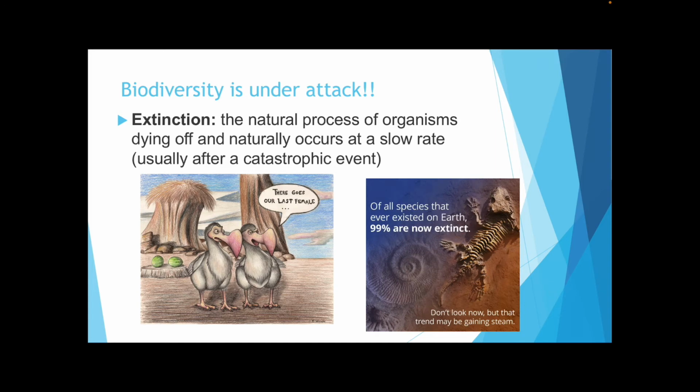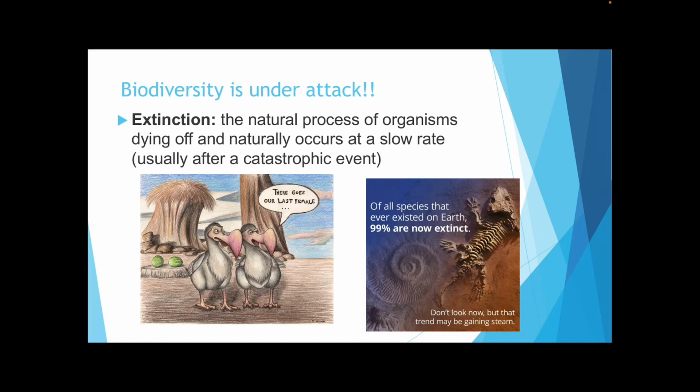Biodiversity is under attack because we are losing some species by the process of extinction. So this is the natural process of organisms dying off, and it naturally occurs at a slow rate. And this is usually after a catastrophic event. So you've probably heard that the dinosaurs died off because of a meteor strike.